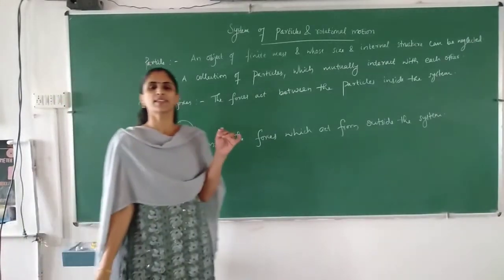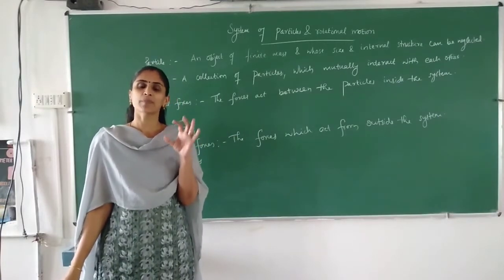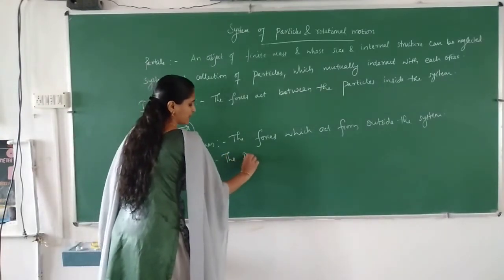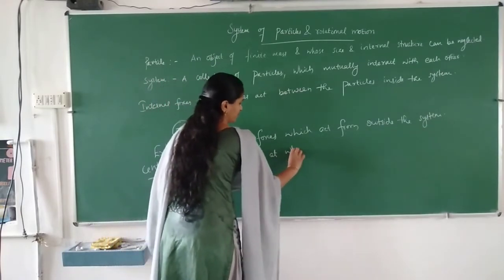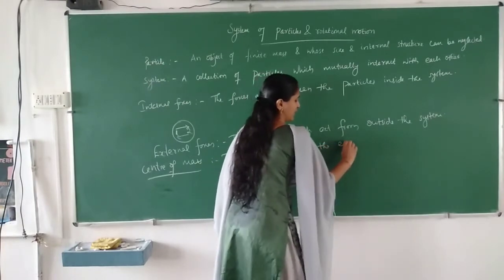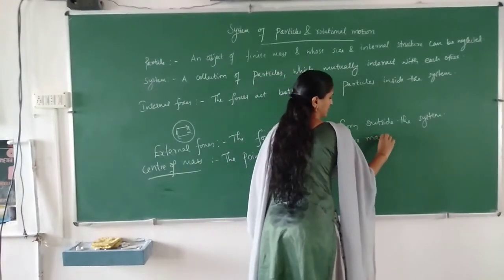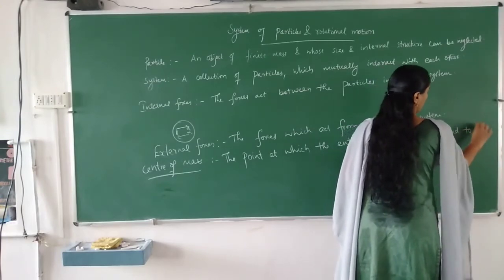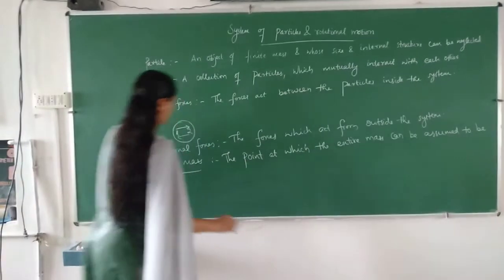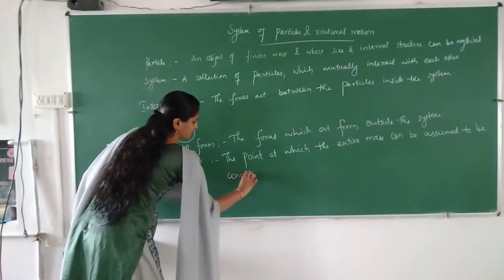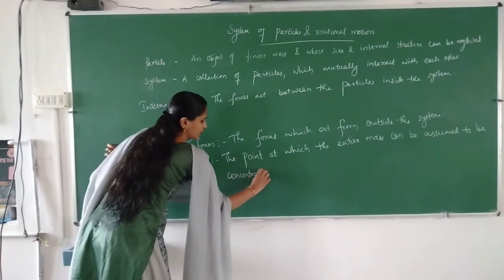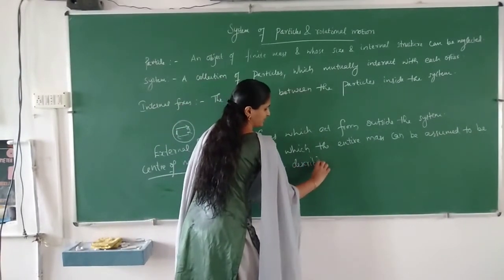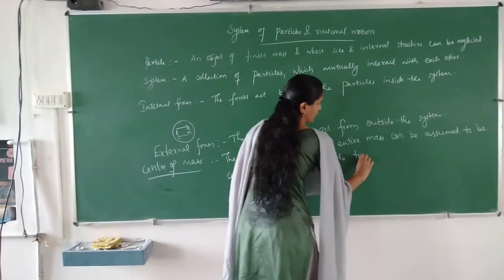Center of mass of a system means it is the point at which the entire mass can be assumed to be concentrated for describing the translatory motion.